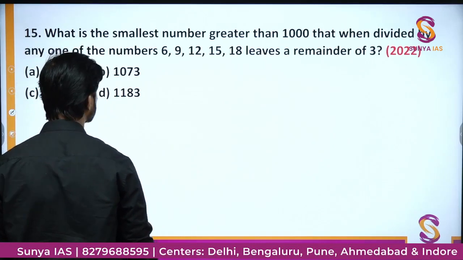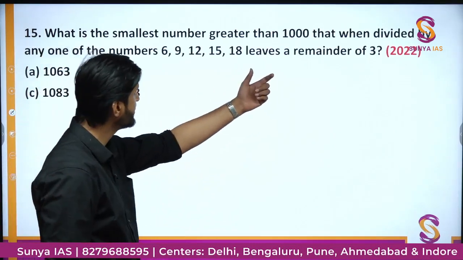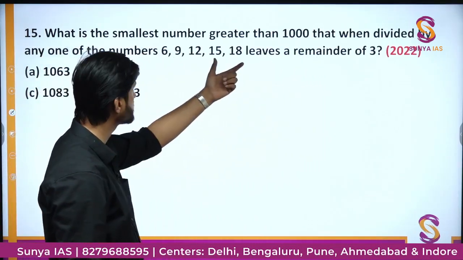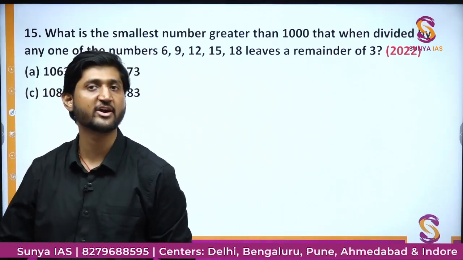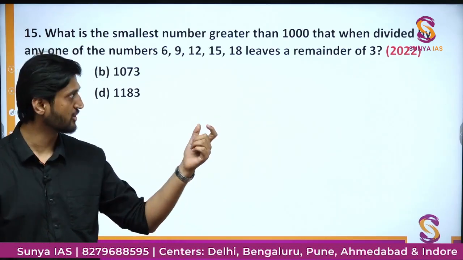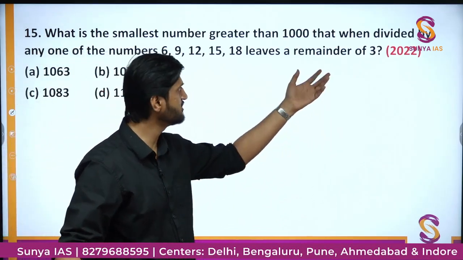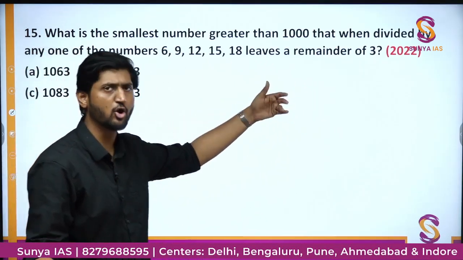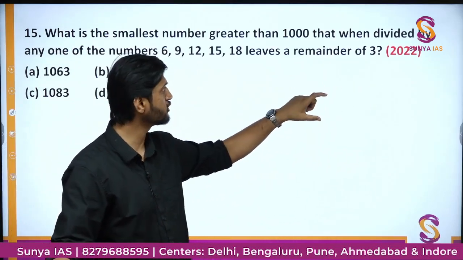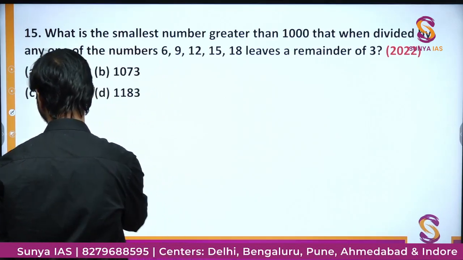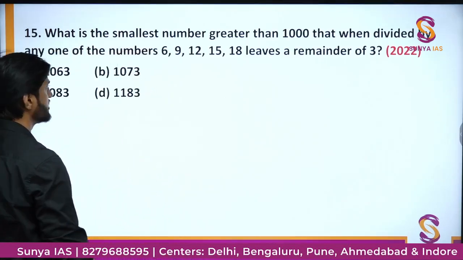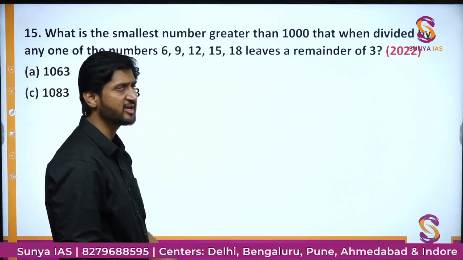What is the smallest number greater than 1000 that when divided by these numbers will leave a remainder of 3? So guys, a similar question we have covered previously in the topic of HCF and LCM, but since the topics are somewhat mixed up, we are also talking about remainder, so I am also including a similar question in this particular part. And I guess, since you have seen the video for HCF and LCM, this is something which is very easy for you.